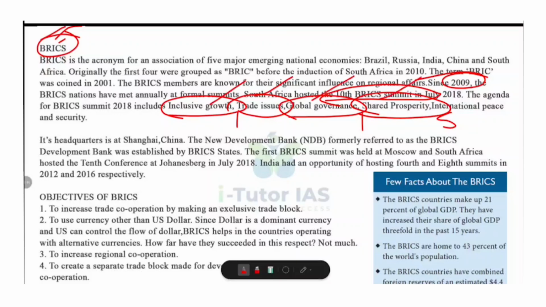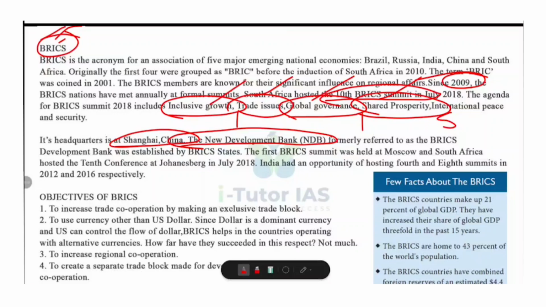Now, what about the New Development Bank? Do you know about NDB? A major achievement of BRICS is the creation of the New Development Bank, earlier called the BRICS Development Bank. It was established to finance infrastructure and sustainable development projects in member countries and other emerging economies. And its headquarters is also in Shanghai, China. And the purpose was to reduce dependence on Western financial institutions like the World Bank and IMF.